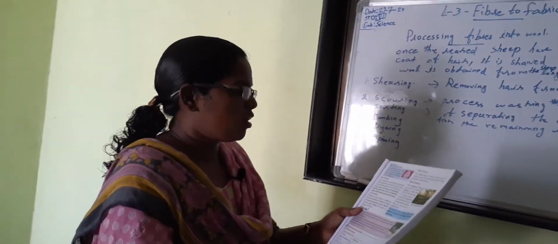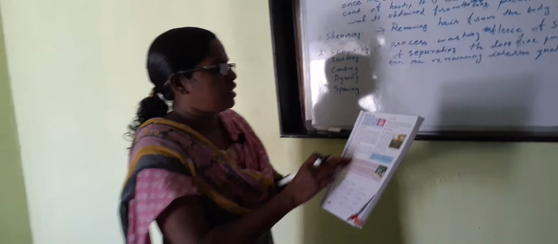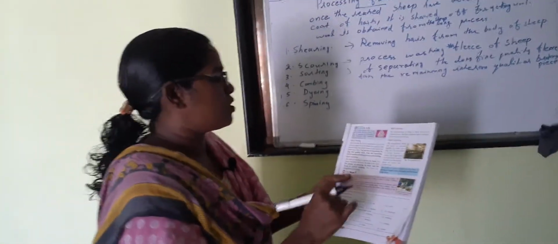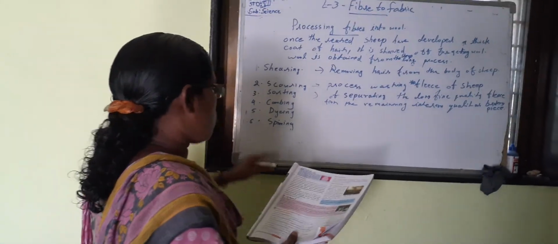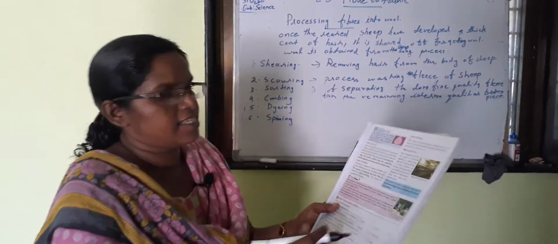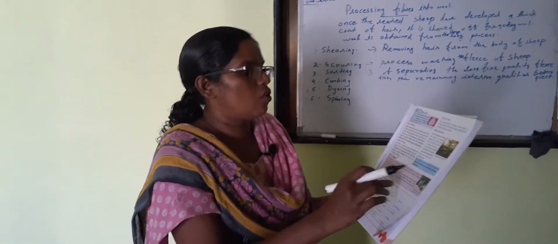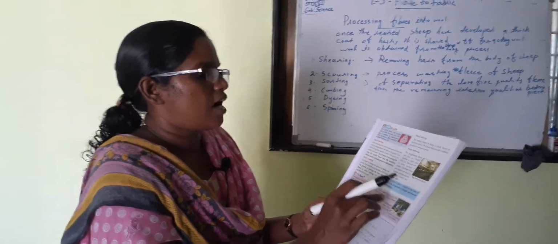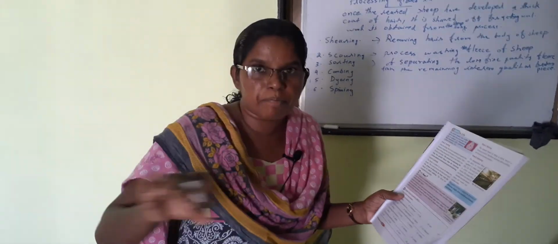Look here, these are sorting times. After scouring, wool is separated or sorted into various categories. Look at here, this is a sorter man working in the wool industries. Inferior qualities, he takes them and keeps them separate.